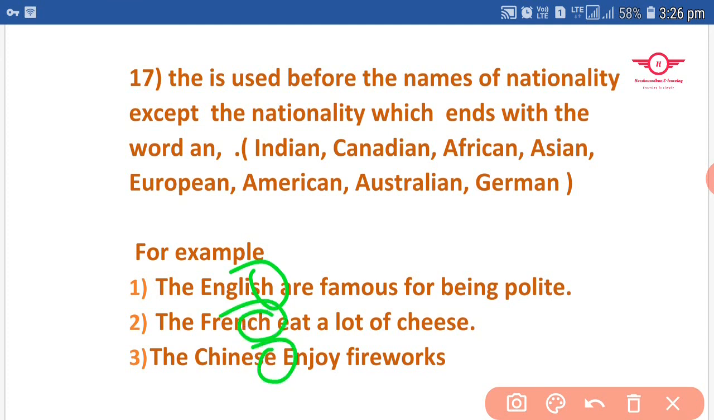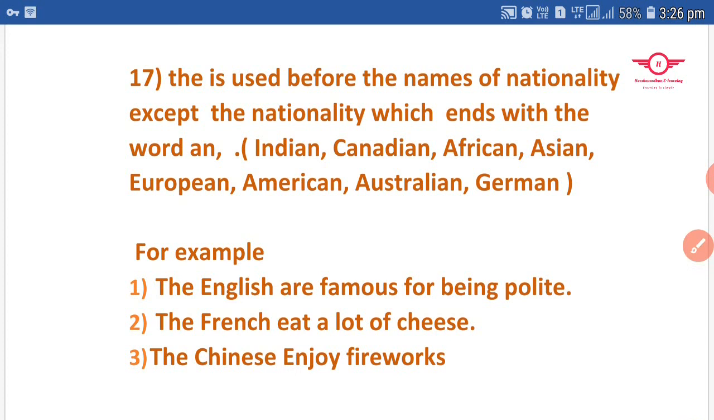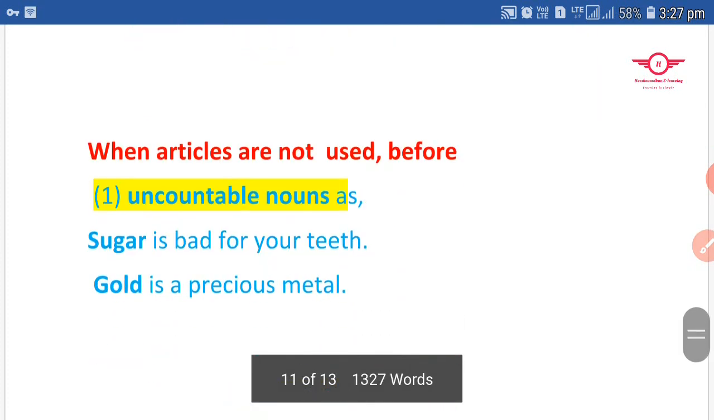For example, now you can understand: the English are famous for being polite. Here I have used "the English." Like that: the French eat a lot of cheese. Here also I used "the French." The Chinese enjoy fireworks. Now I have used "the Chinese," the nationality of China, Chinese people. Like that.